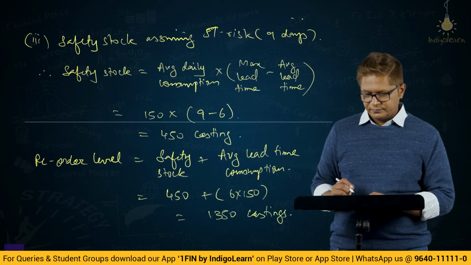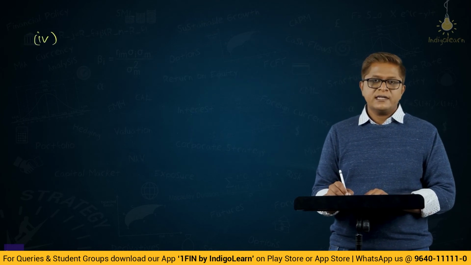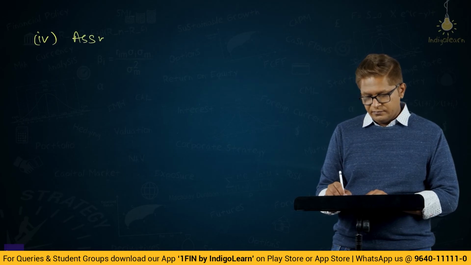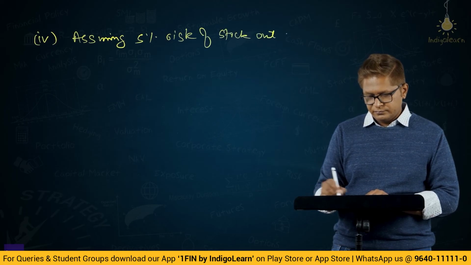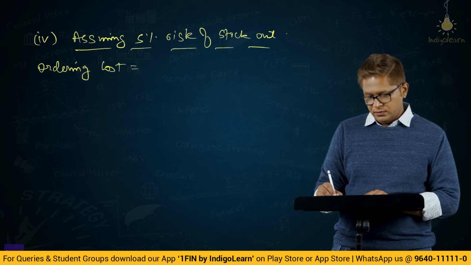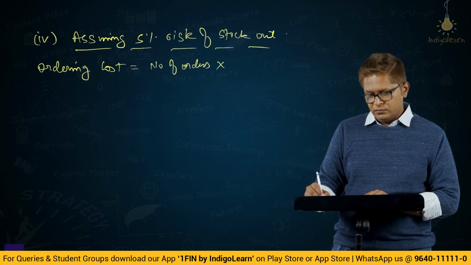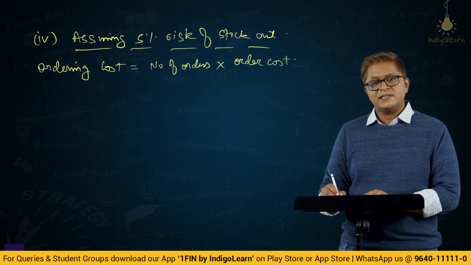Bit number 4. They are asking what is the ordering cost and carrying cost, assuming 5% risk of stock out. Ordering cost is equal to number of orders into cost per order.